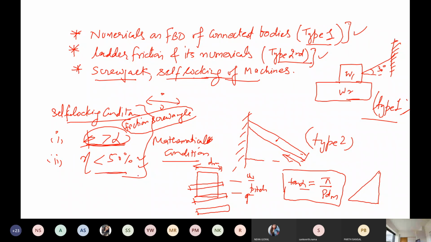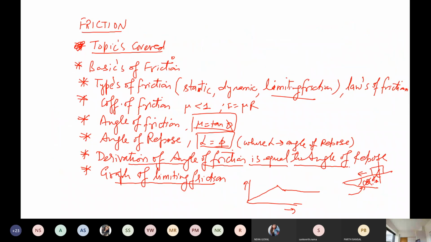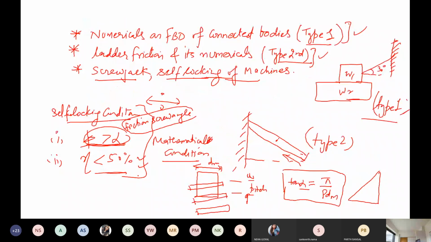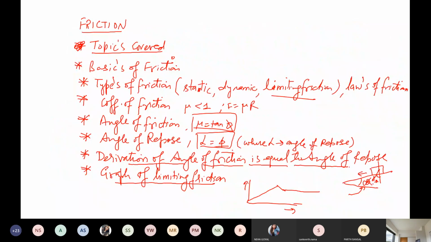This part we have to study in friction. This is the theoretical part we will be studying here, and the next part is the numerical part: numericals on the FBD of connecting bodies and ladder friction. This is also a very important article. And in the end, basics of screw jack and what is self-locking, that we will be discussing in this part. So after that, our first module will be complete.